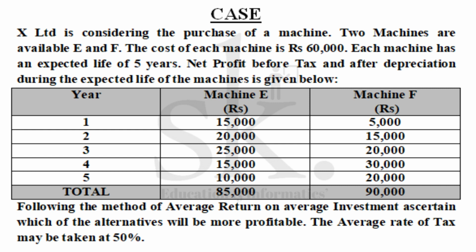During the expected life of the machine, the 5 years' inflow or profit has been mentioned. Following the method of average rate of return on average investment, ascertain which of the alternatives will be more profitable. So again I require to take a decision. The average tax rate is given as 50%.